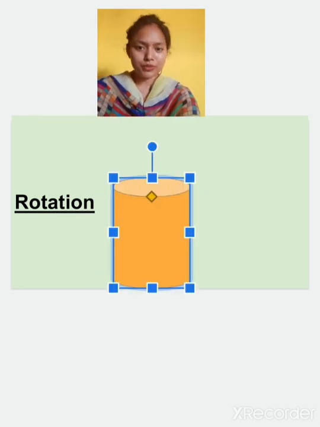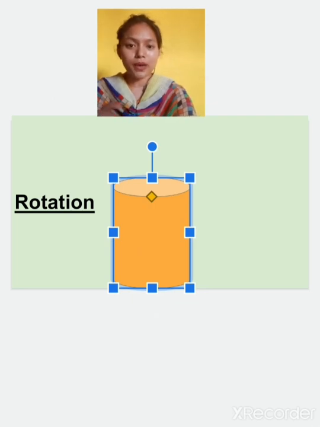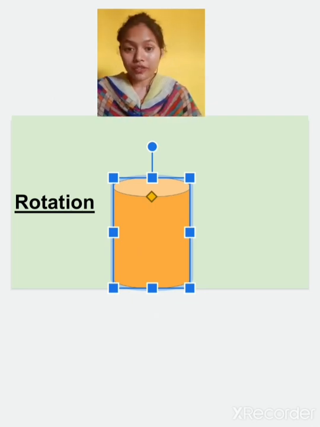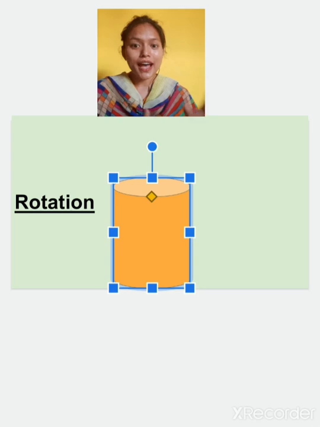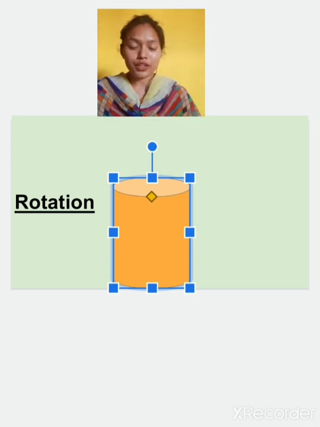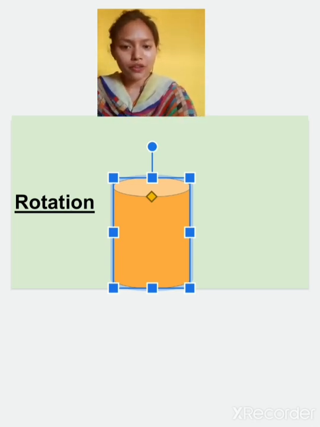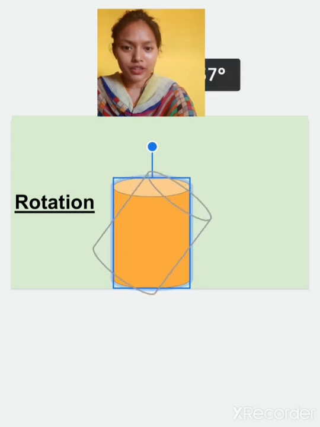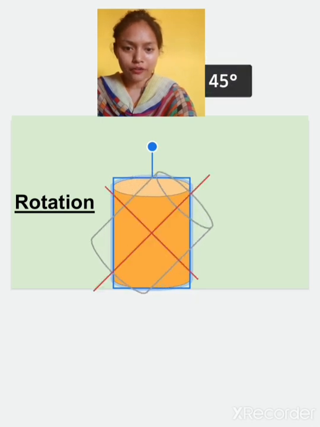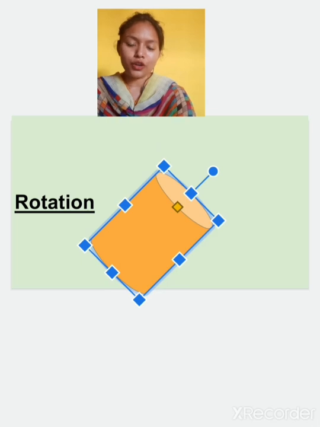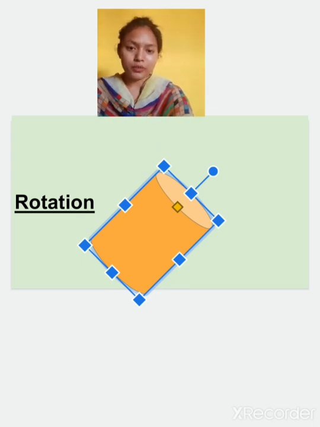Now in this chapter we'll also rotate the figures by 45 degree. Now 45 means half of 90. So we will rotate the figure half of 90. Now half of 90 will be where? It will be between 0 and 90. As you can see, it is 45 here. So it will be half of 90.